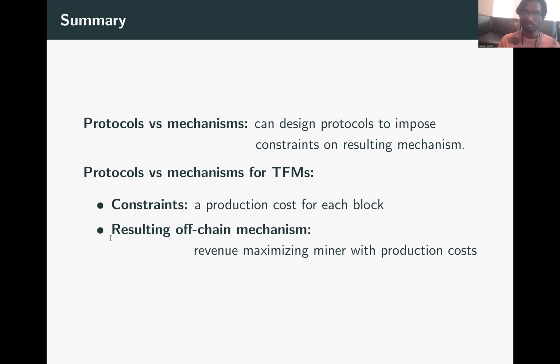So a quick two-line summary is that the constraint that the TFM imposes on the miner and user is that for each block that can be built, it imposes a production cost on the miner. And for this constraint that the TFM sets on the miners and users, we characterize all equilibrium off-chain mechanisms, where the miner maximizes its revenue. So from there on, it's basically a reduction to auction theory with production costs and multi-item single buyer settings.